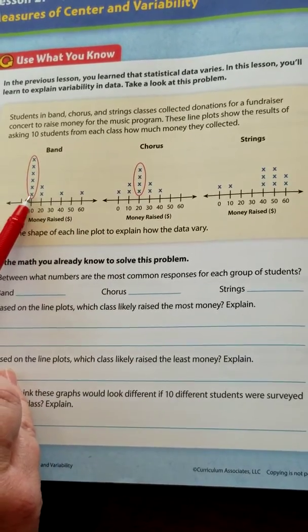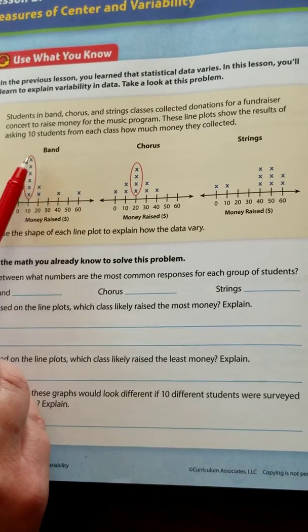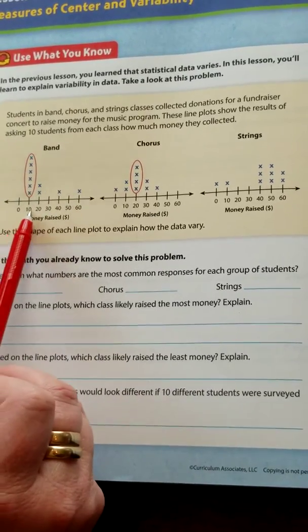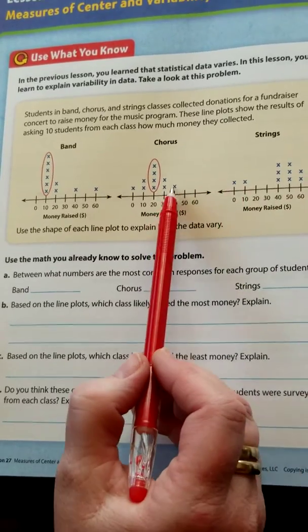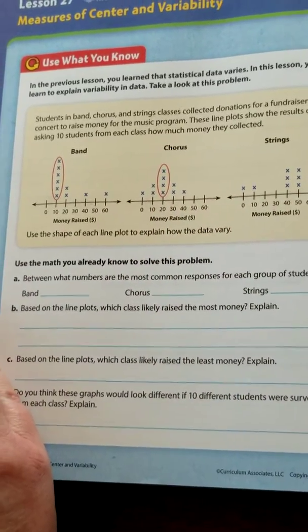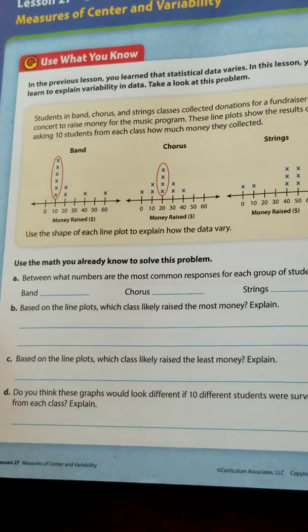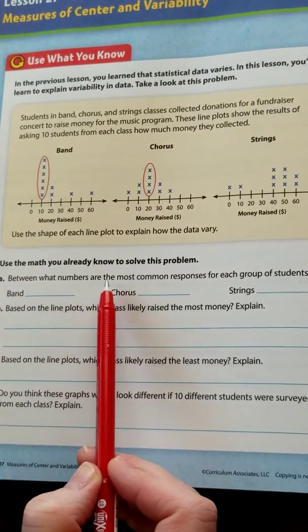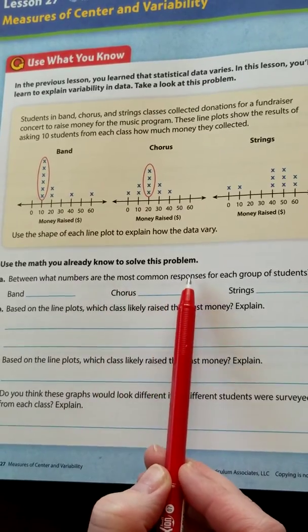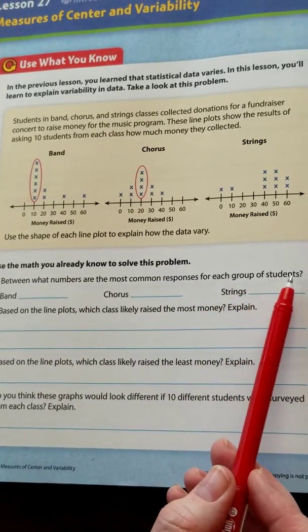And if you look at the band, they had a lot of kids collect how much? A lot of kids collected $10. And it's the same with the chorus and same with the strings. Each X represents a student, and then it tells us how much money they collected. So let's look at point A. Between what numbers are the most common responses for each group of students?